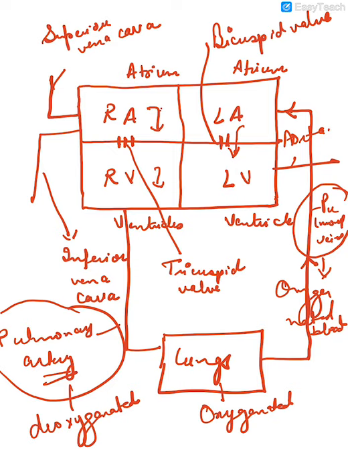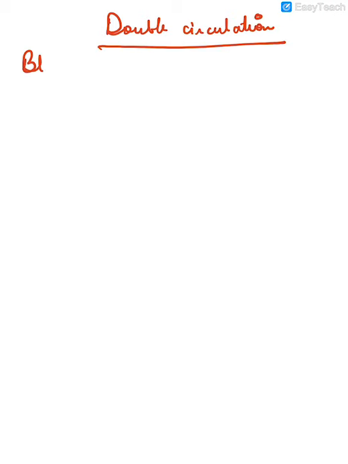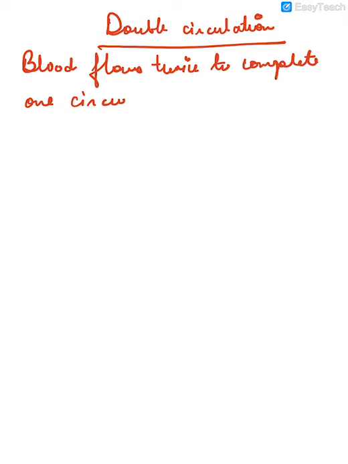So now if we know about the circulation of the heart, we must know that in humans we have double circulation. Double circulation means that in humans blood flows twice to complete one circulation or circuit.